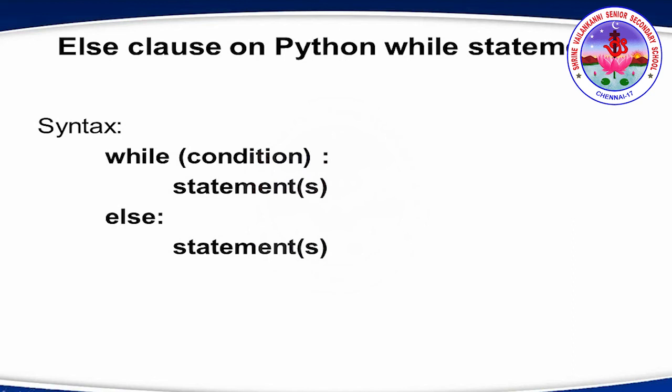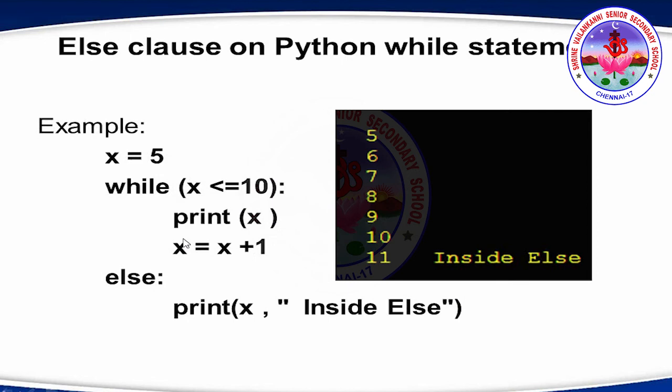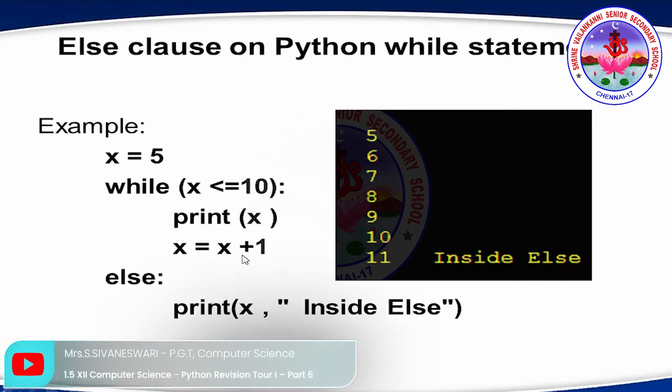Now else clause on Python while statement. While condition, set of statements, else, set of else statements. So when the condition is true, a set of statements is executed. If the condition is false, the else part is executed. Let's see an example. x = 5, while x is less than or equal to 10, print x, increment x by 1, else print x inside else.